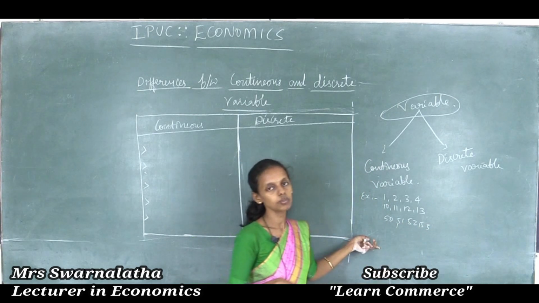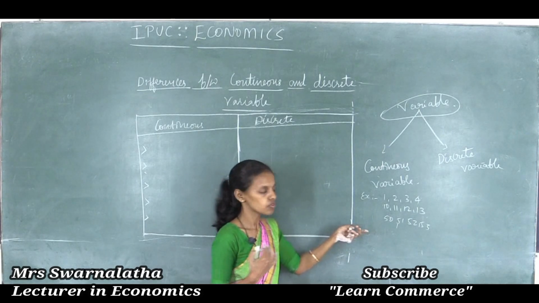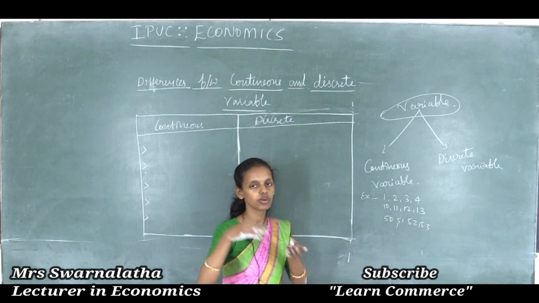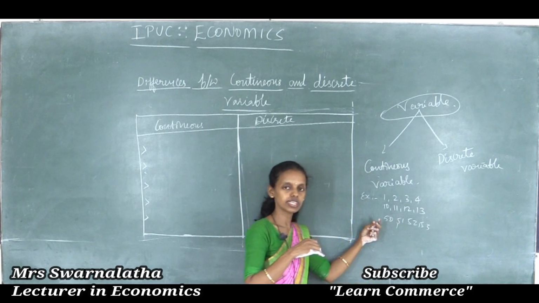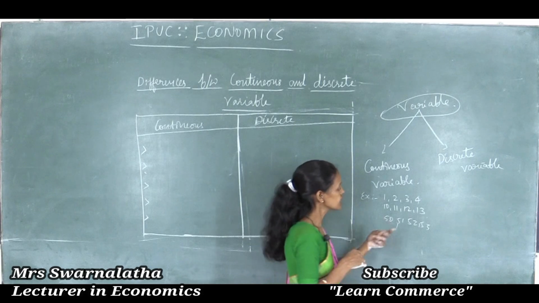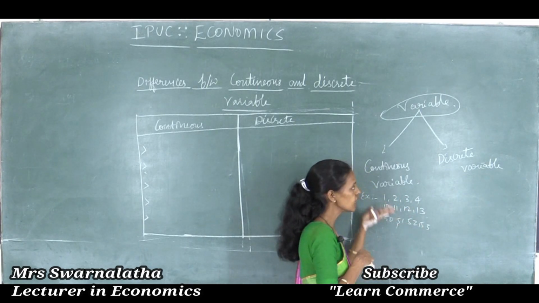You can take any integral values or any fractional values 0.1, 0.2, 0.3, 0.4, or root of 2, root of 20, root of 25.